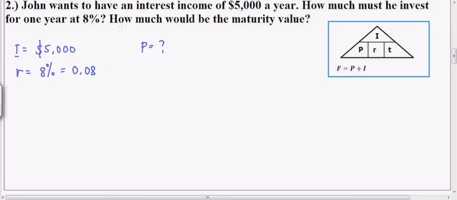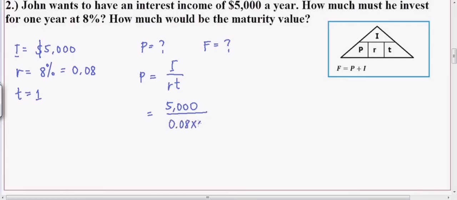And then the next question is, how much would be the maturity value or future value? So ang tinatanong is F. Okay? So let us get the P. Ang time pala natin dito ay 1 year. Ayan. So ayun, for 1 year. So, ang P natin, ang formula, ayan, tanggalin natin yung P dito. So, I over RT. So, I divided by RT. And then, I is 5,000 over R natin is 0.08 times 1.